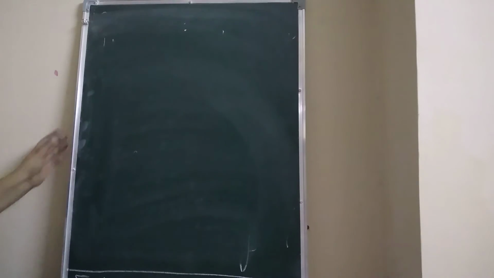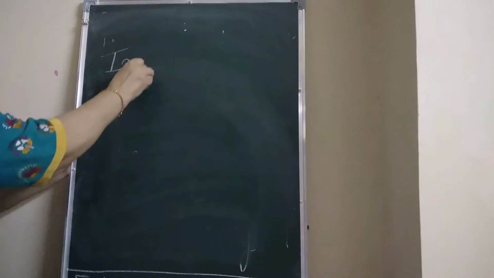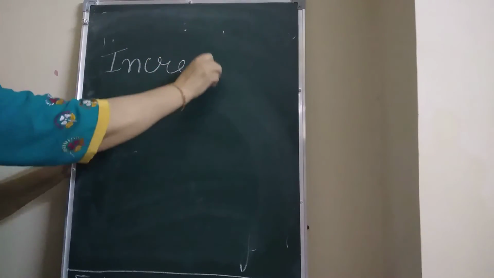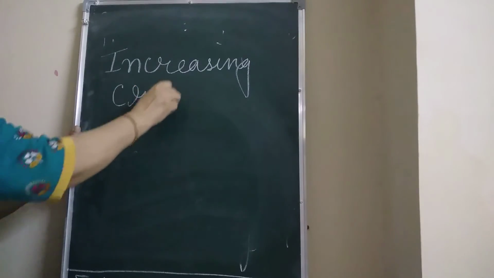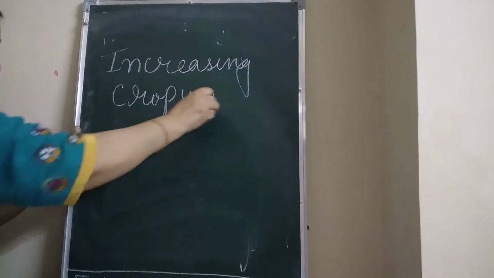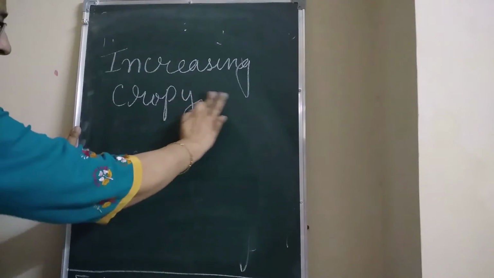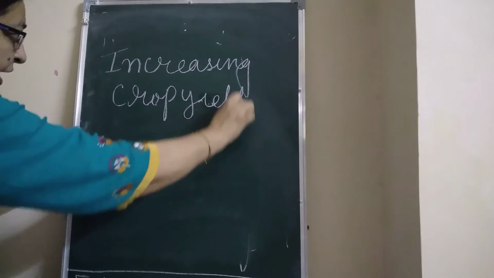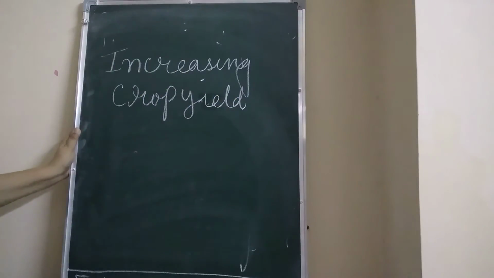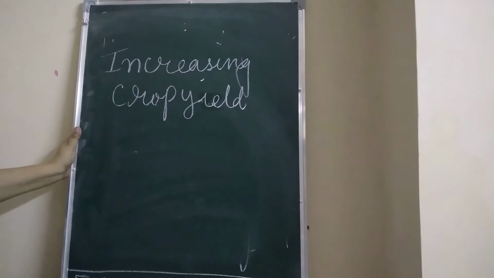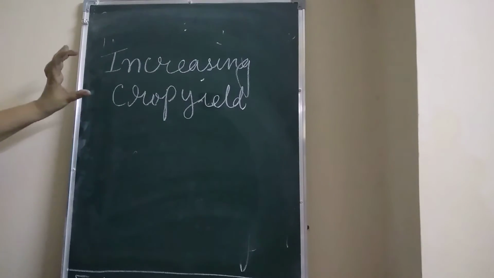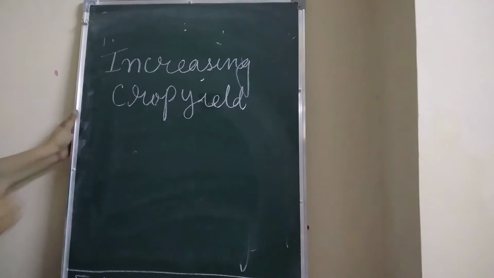Now how can we increase the crop production? Next we are revising increasing the crop yield. We can use two techniques for increasing crop production, children.